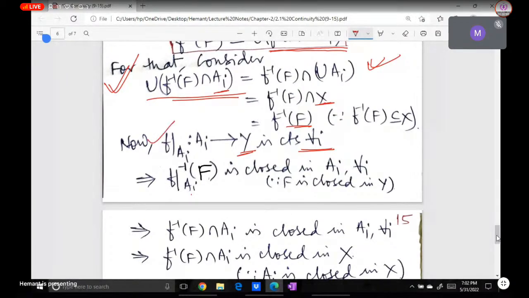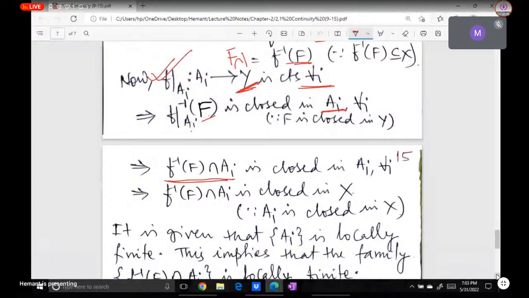A map continuous, so the inverse image of a closed set will be closed. So F, we have taken a closed subset here. So the inverse of F under F restricted to AI will be closed in AI. And this will be nothing but F inverse of F intersection AI. This you can easily verify if you are interested. So this set is closed in AI.